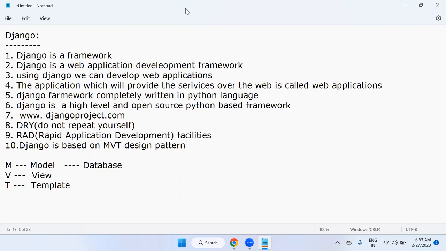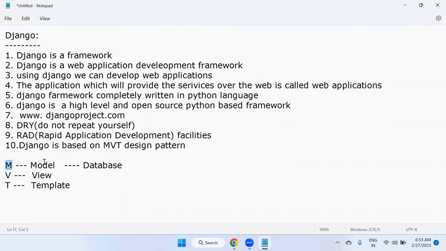Every web application development process is client-server architecture based. The client has to send the request, and the server should receive and process that request and display the response on the client machine. So in client-server architecture communication, a database is compulsorily involved. Database means it stores the data permanently.